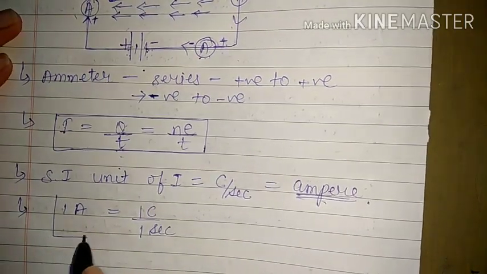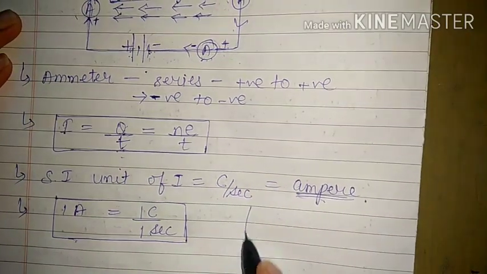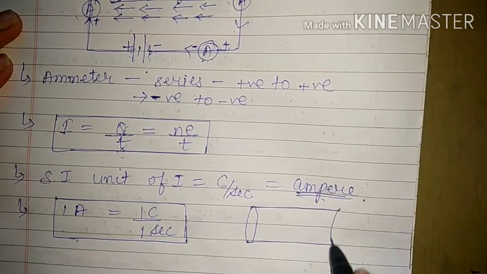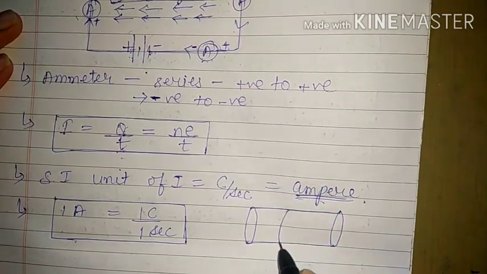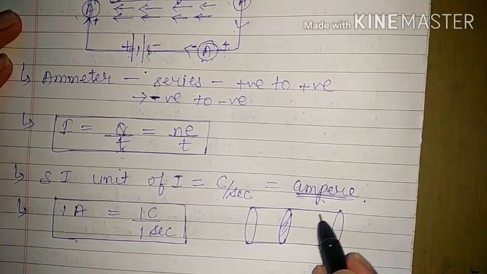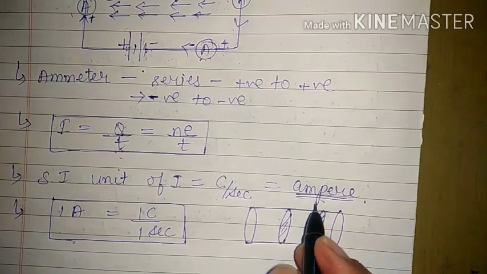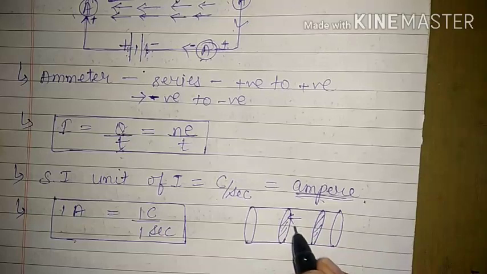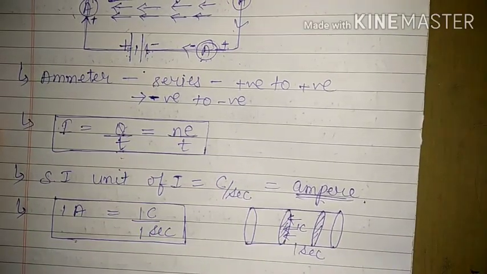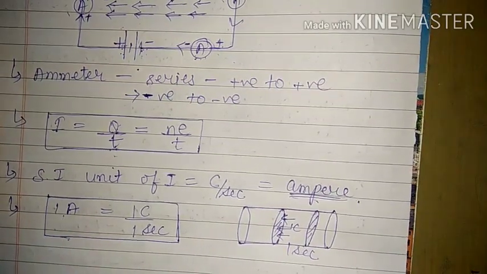That means 1 ampere of current is flowing through a circuit when 1 coulomb of charge passes through its cross-section area in 1 second. This is the cross-section area, it need not be this one. You can take any cross-section area within the conductor. So if 1 coulomb of charge is passing through this cross-section area in 1 second, then the current produced in this conductor will be 1 ampere.